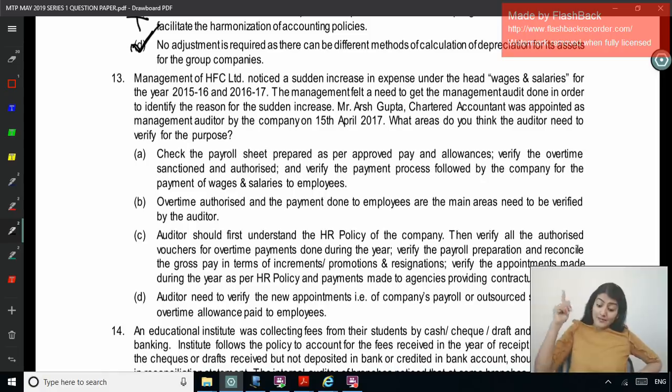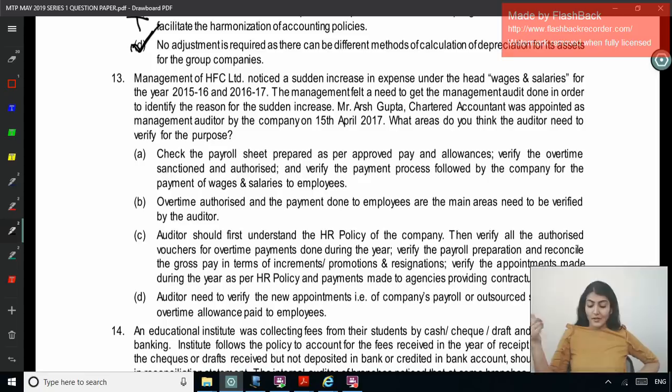Auditor should first understand the HR policy, then verify all the authorized vouchers for overtime payment, verify the payroll preparation and reconcile the gross pay in terms of increment, promotion, resignation, verify the appointments made during the year as per the HR policy and payments made to agencies providing the contractual staff.